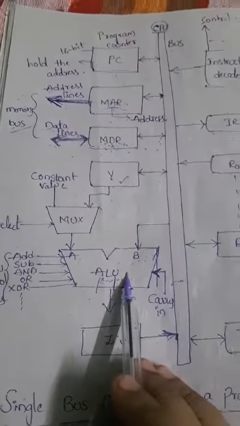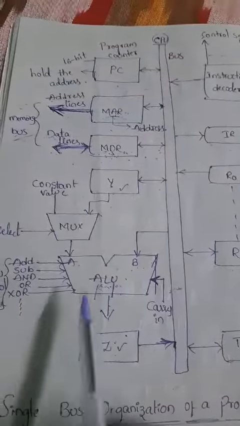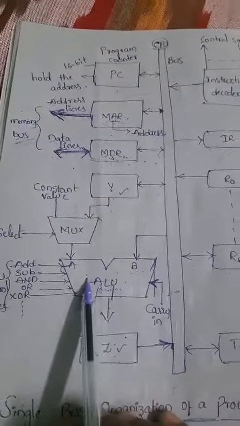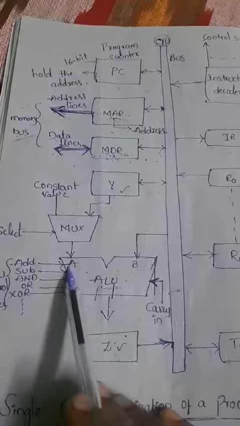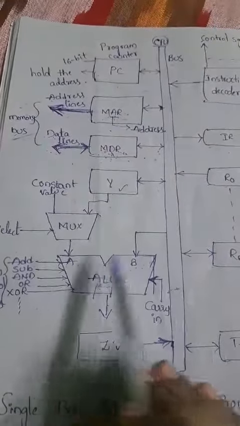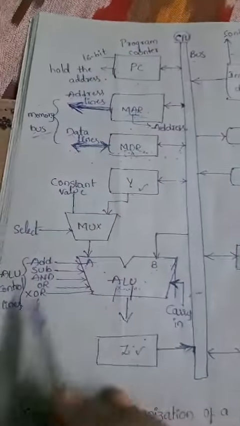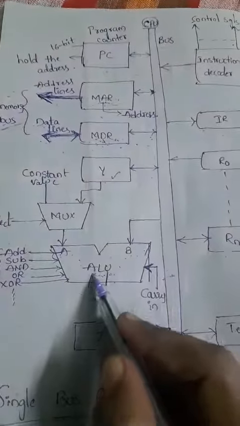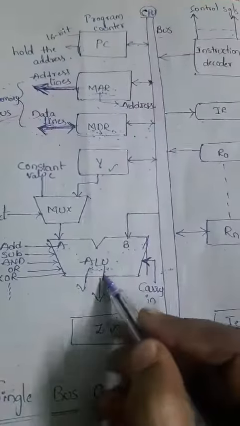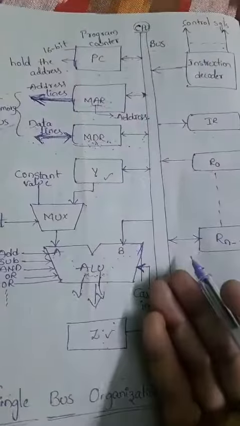In the ALU, one of the operands will be received at point A. Why are we choosing A and B? If you want to do any operation, maybe arithmetic or logical, we compulsorily need the input data.